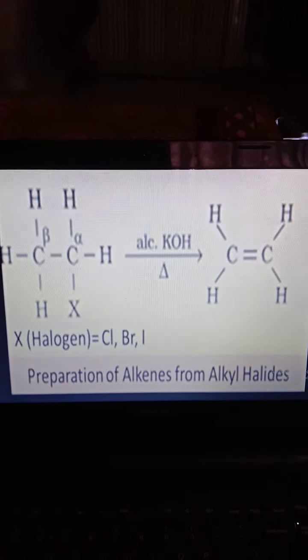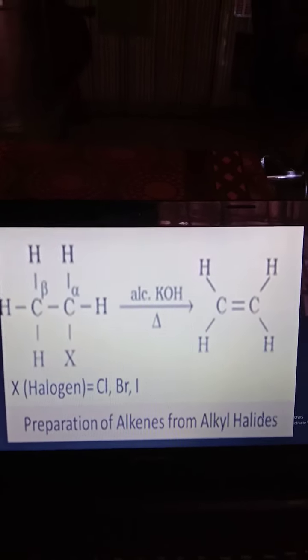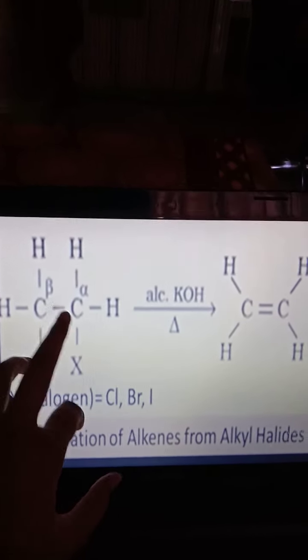Preparation of alkenes from alkyl halides. Alkyl halides means RX, where X is any halogen. It reacts in the presence of a base such as KOH or NaOH, and simply on heating we get alkenes. For example, this bond shifts here, this halogen can be removed, and we get alkenes.